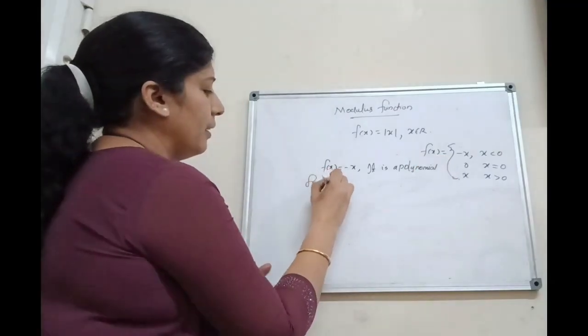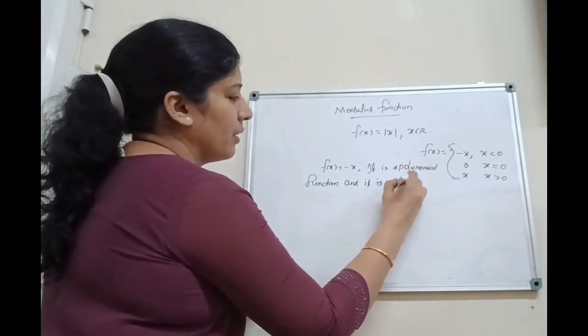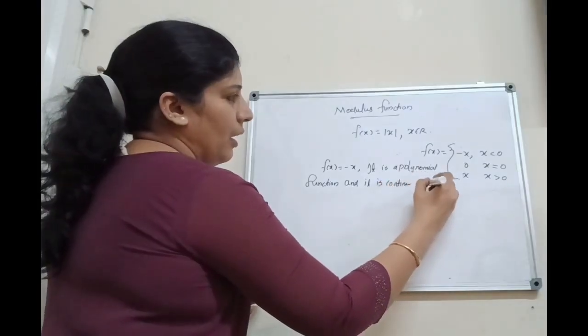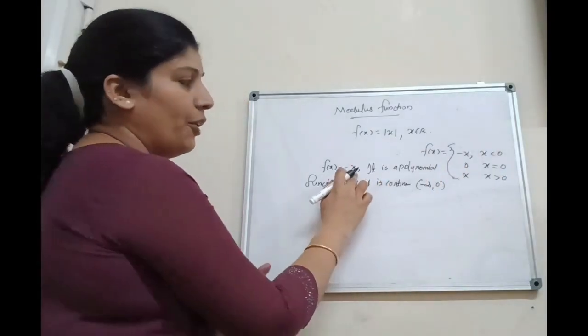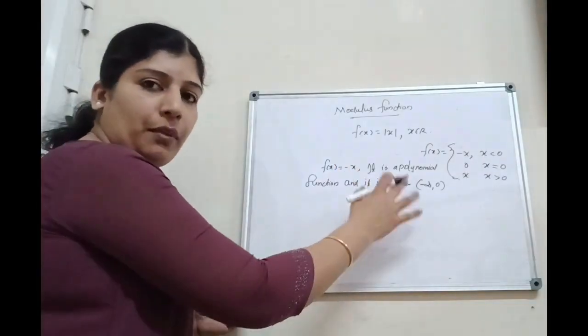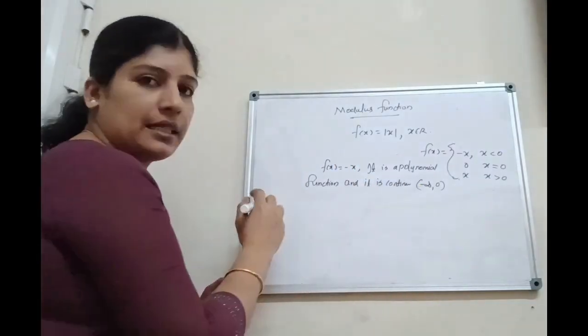And it is continuous on the interval minus infinity to 0. That is, at x less than 0, f of x equal to minus x. Here it is a polynomial function. We know that polynomial functions are continuous functions. Therefore, it is continuous on the interval minus infinity to 0.